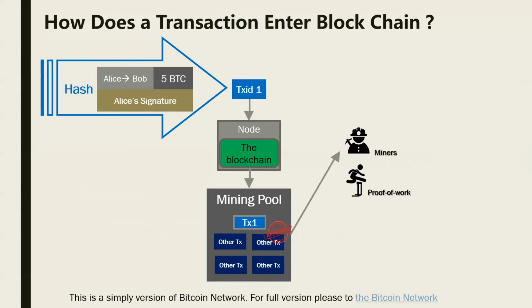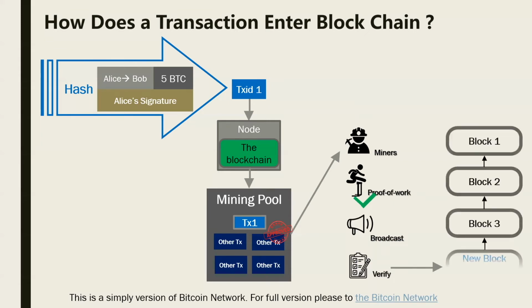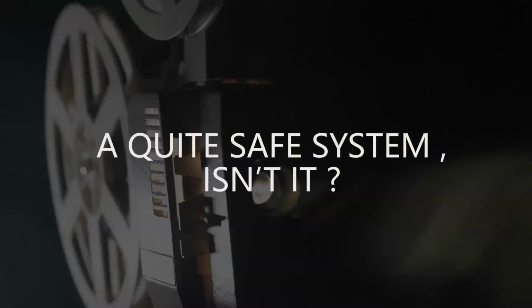Now it's time to see who's going to let everyone know about these stamped transactions, as there are many miners here. To do so, all miners will do a job called proof of work, like overcoming a challenge. The first miner who does it will broadcast to other miners and get verified. Once all of this is done, that means all transactions have been confirmed and packed up. This is what we call a block and a blockchain. Wow, everything looks good. It is quite a safe system, isn't it?